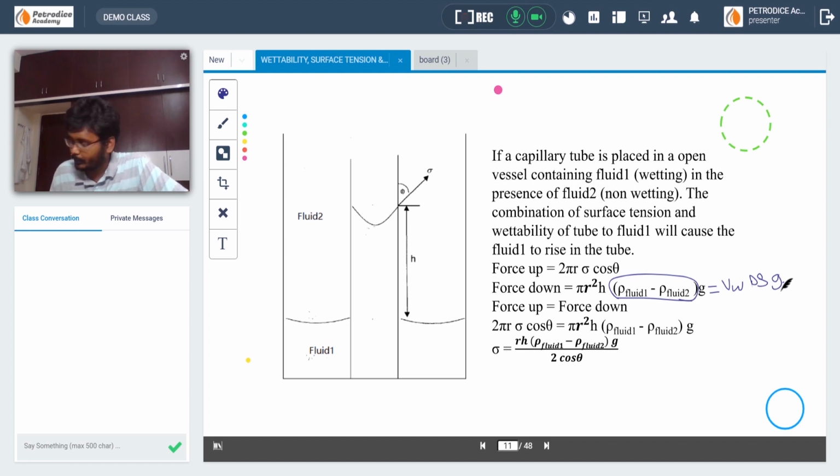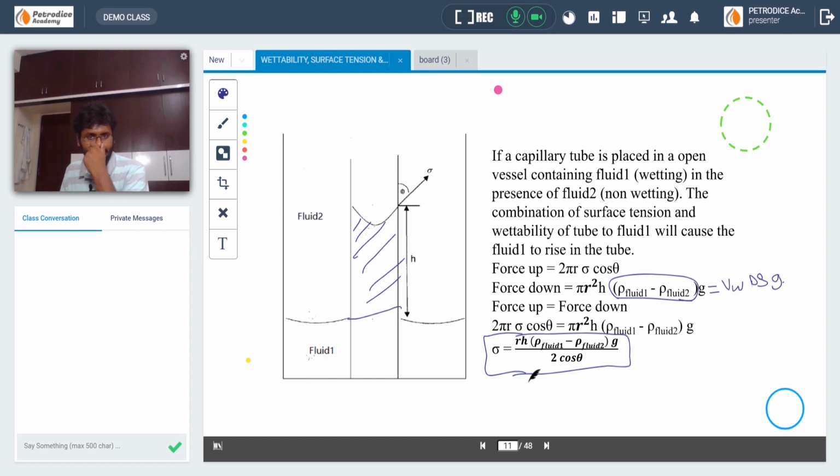We subtract the density of the other fluid too, because there will be a buoyancy force acting on this one, pulling upward. So this is the basic equation: sigma is equal to h delta rho g divided by 2 cos theta, that we have derived.